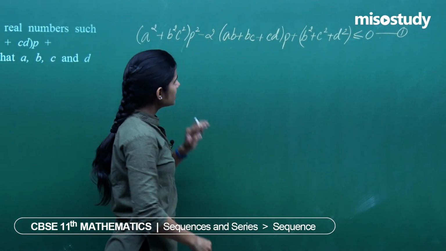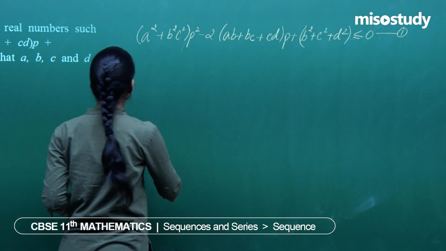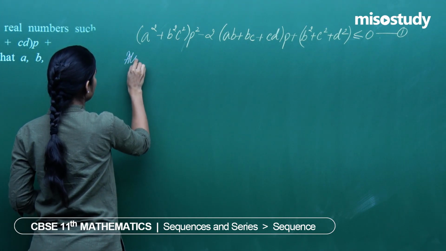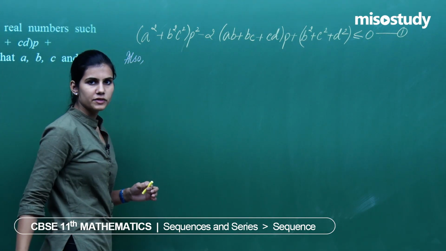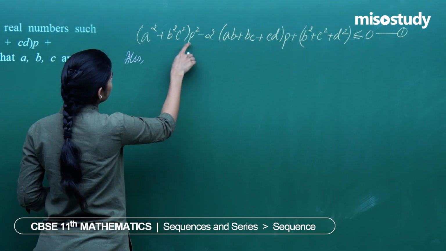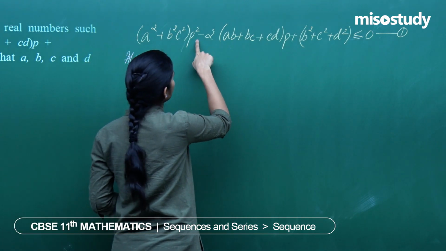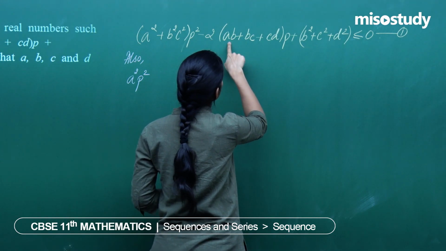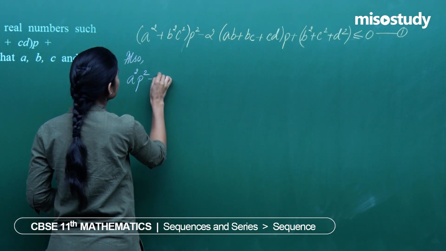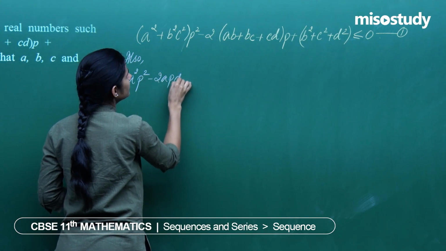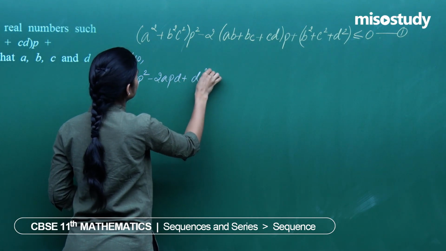If this expression is less than or equal to 0, just consider the left hand side of this given expression. a square p square, I am just writing it in the manipulated form.